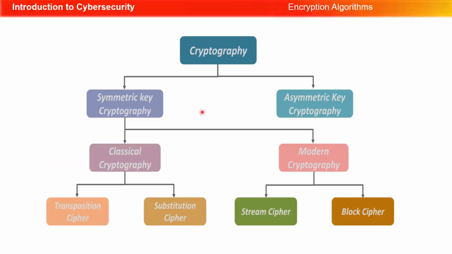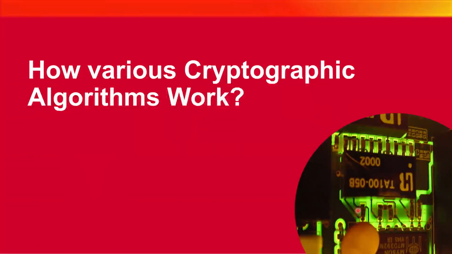So cryptography here is a brief hierarchy of cryptography. There is symmetric key cryptography, where the same key is used to encrypt as it is to decrypt. Asymmetric key cryptography involves two keys. Classical cryptography involves transposition ciphers and substitution ciphers, whereas modern cryptography involves stream ciphers and block ciphers. So how various cryptographic algorithms work.